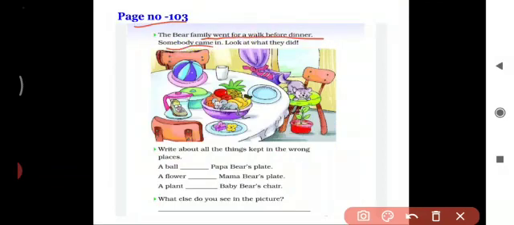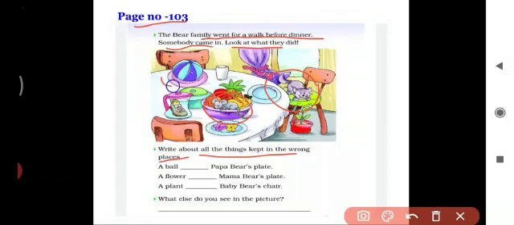The Burr family went for a walk before dinner. Somebody came in; look at what they did. Okay, see in this picture, who are they? Yes, mouse and cat. Write about all the things kept in wrong places.